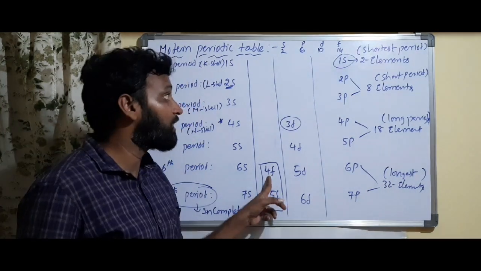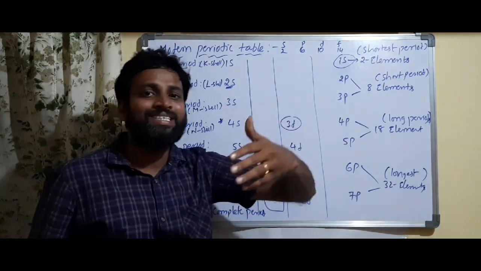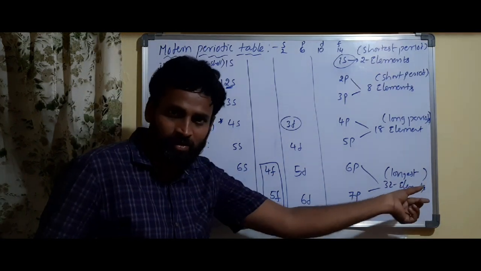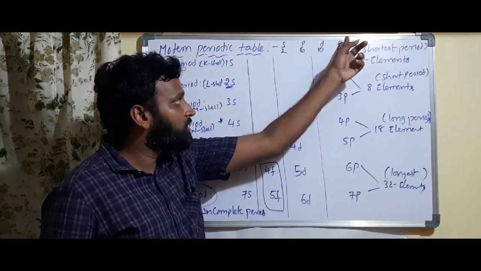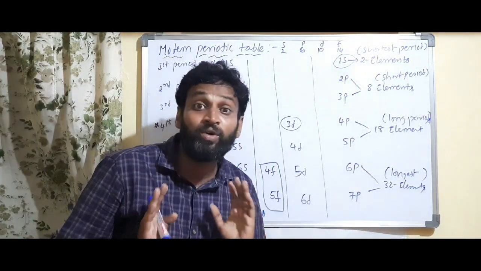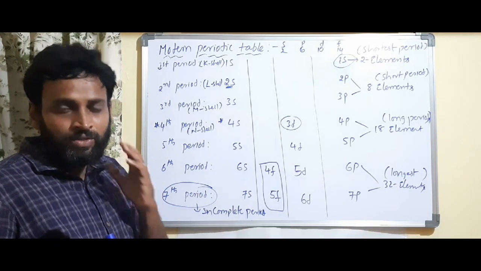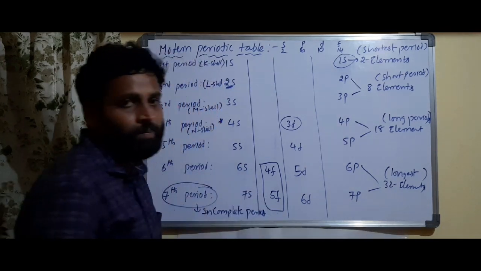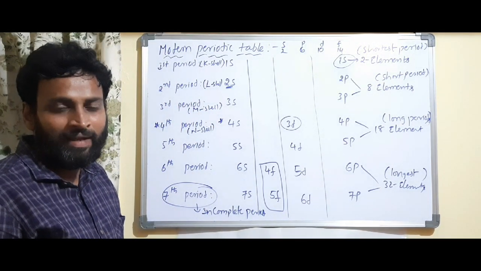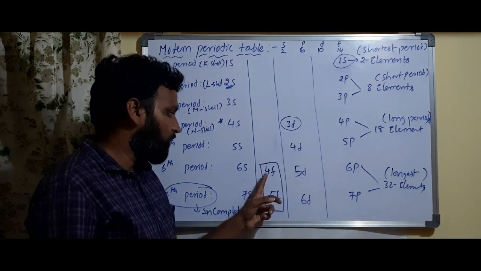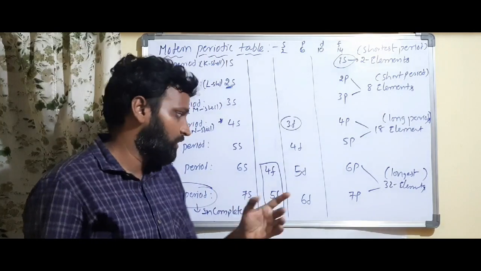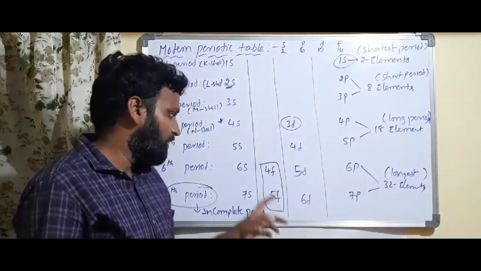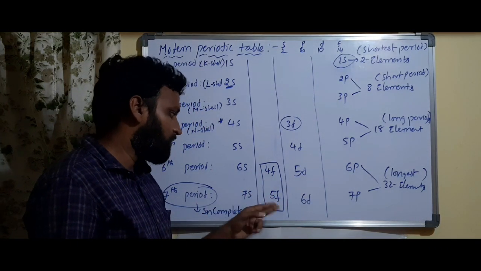Each series consists of 14 elements, because an F subshell can have a maximum of how many electrons? 14 electrons. So the 4f series consists of 14 elements. Why 14? Because each F subshell can have a maximum of 14 electrons. In that way we have the 4f series and the 5f series at the bottom of the periodic table. Getting what I am saying? 4f and 5f consist of 14 and 14, a total of 28 elements.